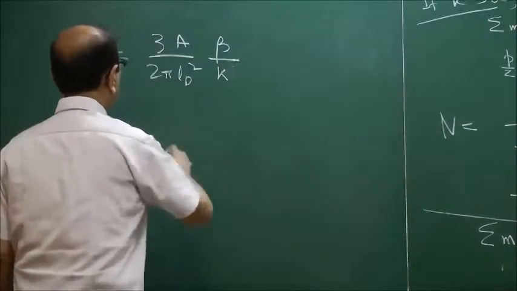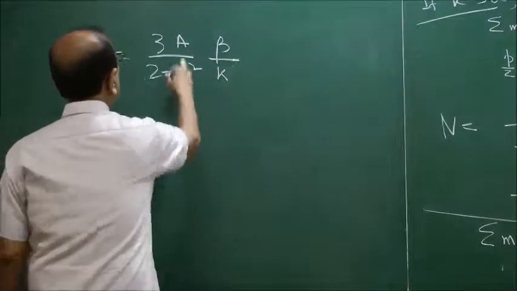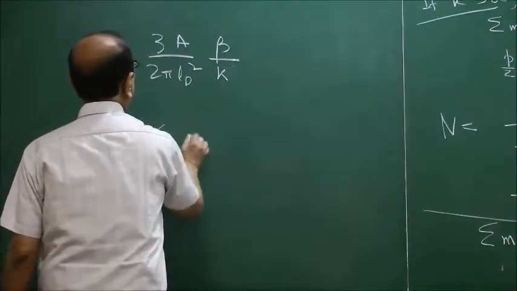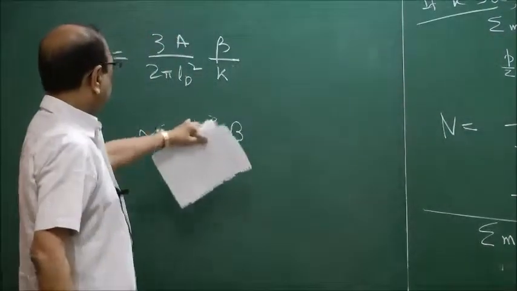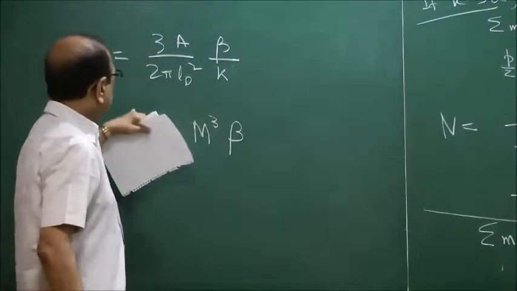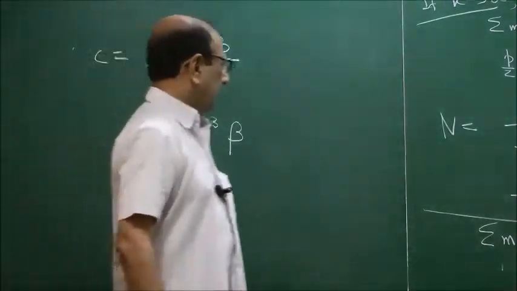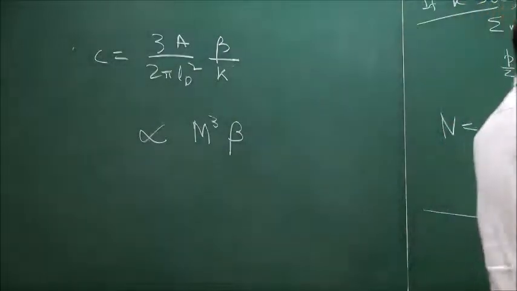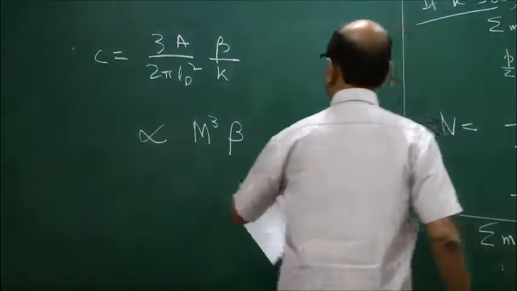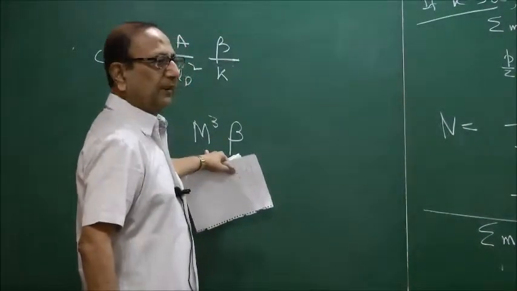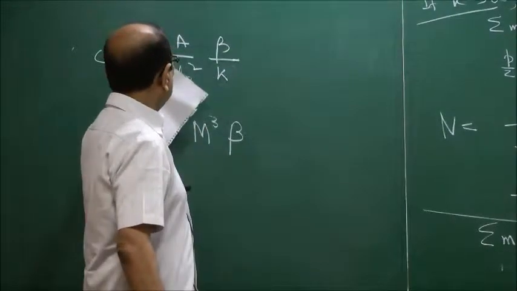Now, kappa is proportional to 1 by m, so this is proportional to m cubed times beta. If you want this to be a universal constant, then beta has to be proportional to 1 by m cubed, and 1 by m cubed means minus 3 log m, but the area is proportional to m squared, so this leads to minus 3 by 2 log A. So this is how we derived the minus 3 by 2, by assuming that the central charge C should be a universal constant.